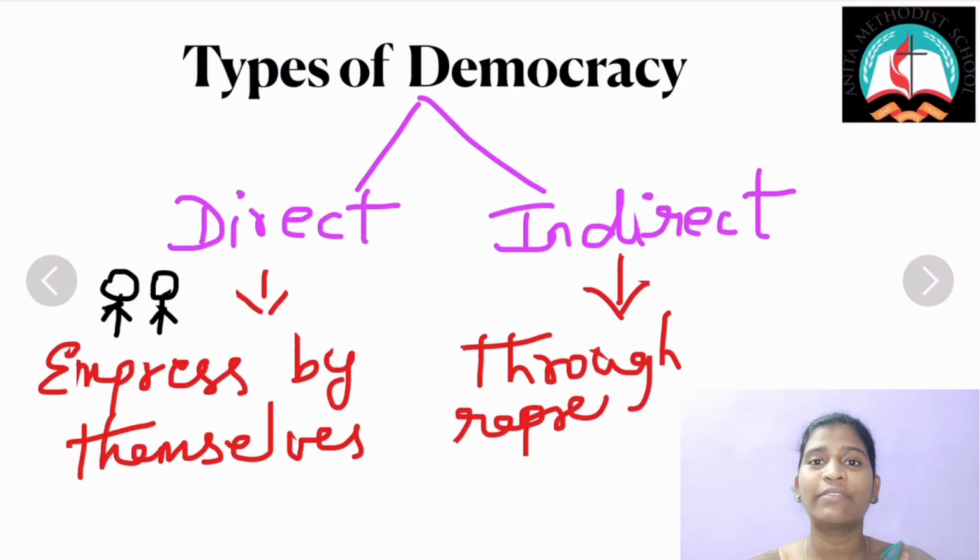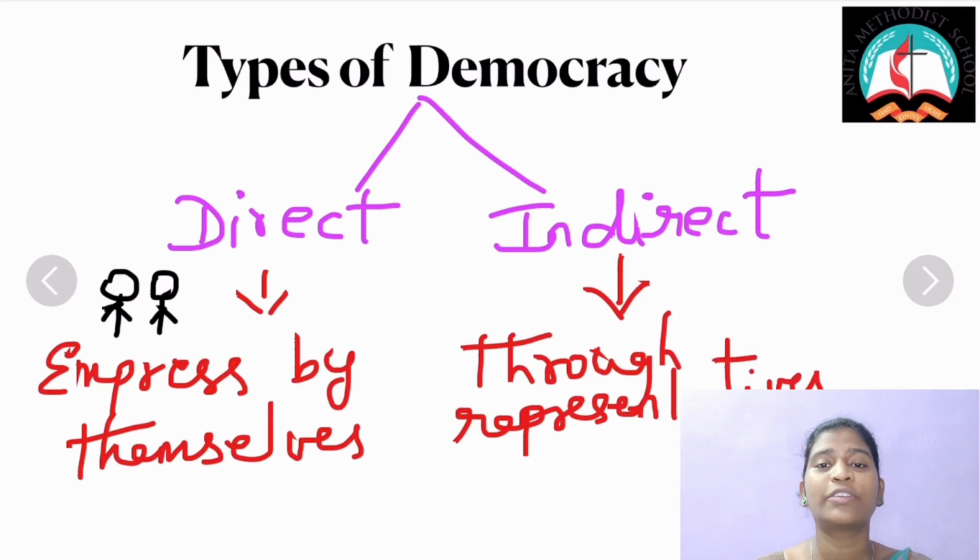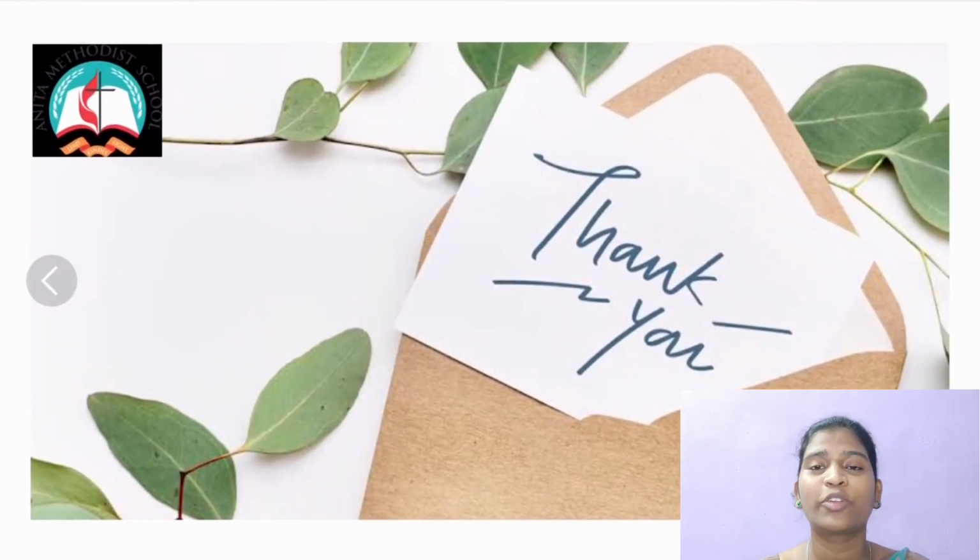So for today we have learned about the different forms of government which are followed in different countries, forms of democratic government, and types of democracy.